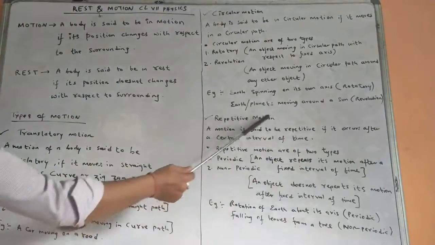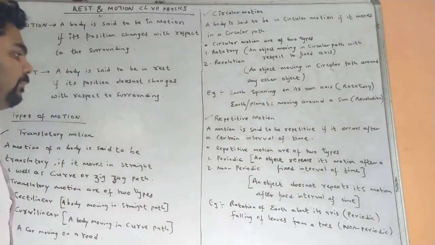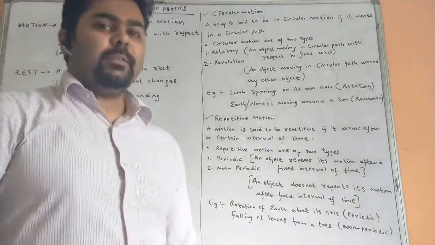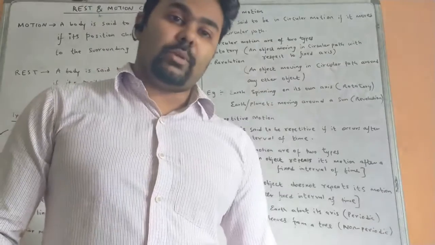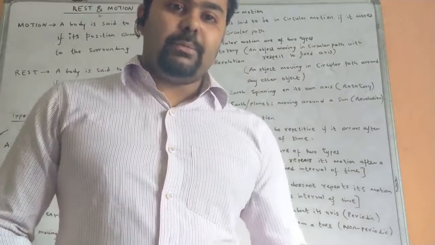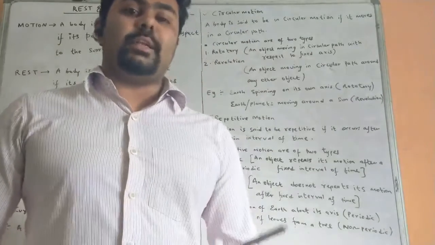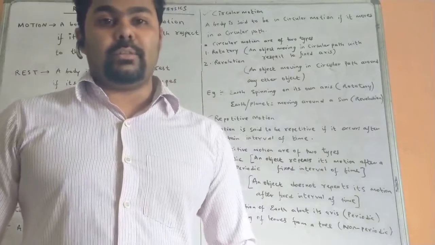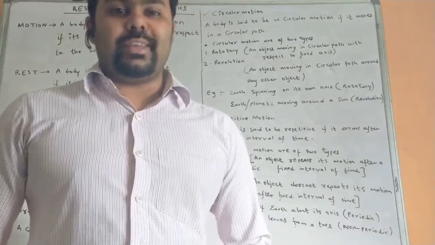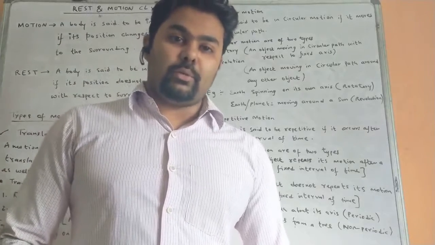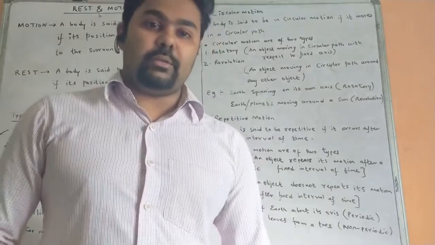Next you see repetitive motion. A motion is said to be repetitive if it occurs after a certain interval of time, meaning after a fixed interval of time. If a motion is occurring again and again, that is called repetitive motion. Repetitive motion can be periodic or non-periodic. Periodic motion means if it is taking place at a fixed interval of time, then we consider it as periodic motion. Like the movement of the hour hand or second hand of a clock. The movement of planets around the sun is periodic, that is fixed.